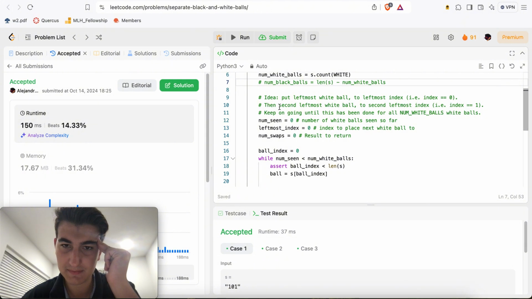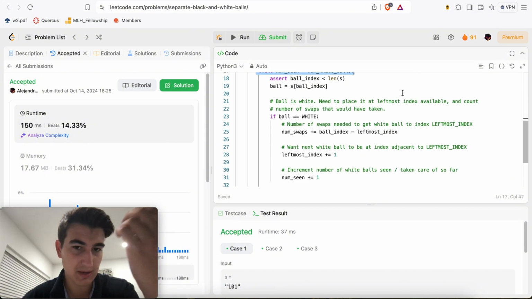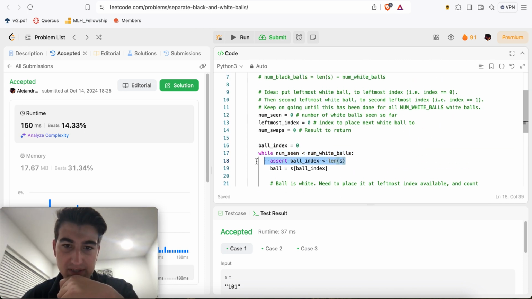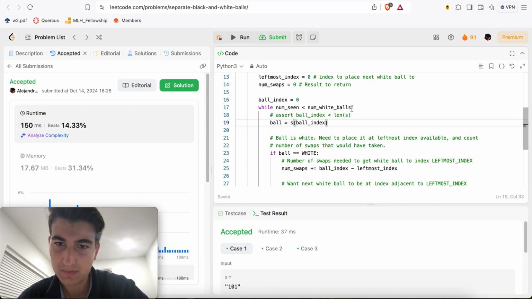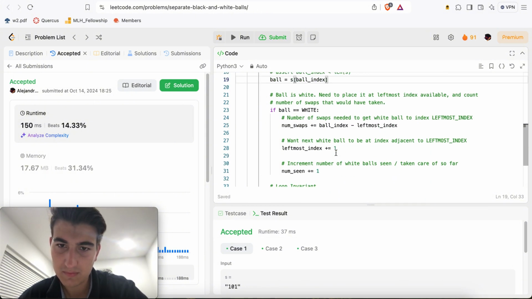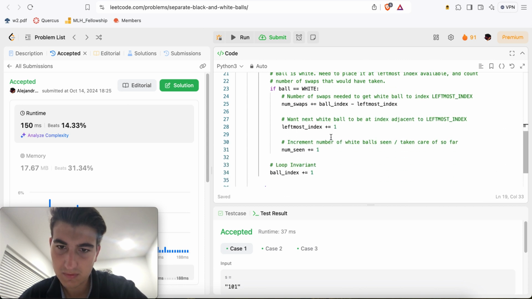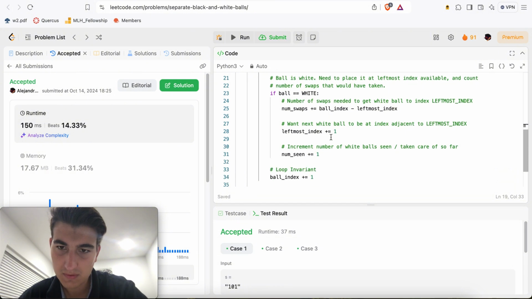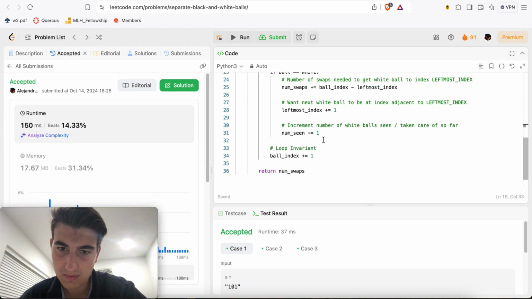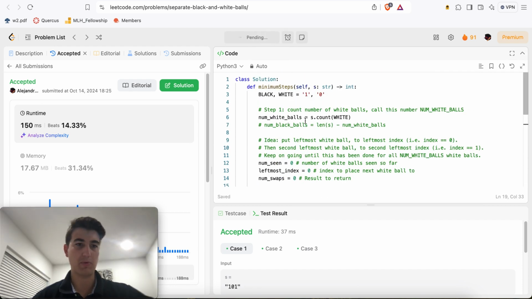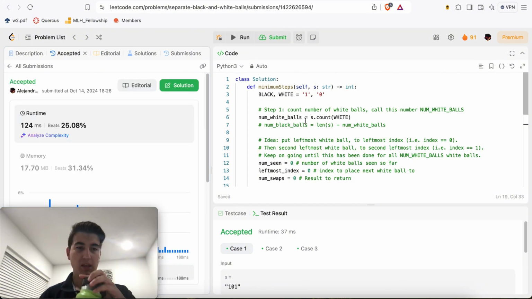Can get rid of this. And then, yeah, if I iterate through all the balls again, it doesn't matter, right? Because I always have this assert over here. So I might as well remove the assert for now. And there we go. Okay, so let's just submit one more time. And there we go.